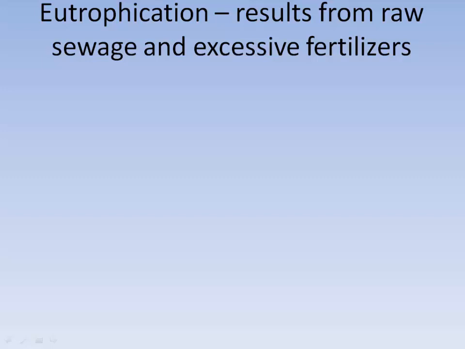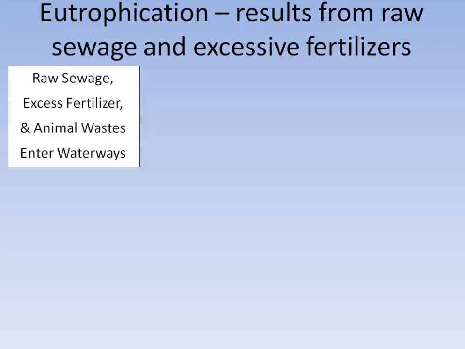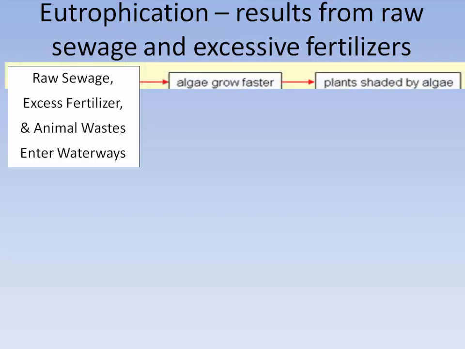Eutrophication is a problem that results when raw sewage and excess fertilizer end up in surface runoff. So here's what happens. Raw sewage, excess fertilizer, animal waste from farms and poultry farms ends up in waterways because of runoff. It acts as a fertilizer for algae in the water. It causes the algae to grow faster.